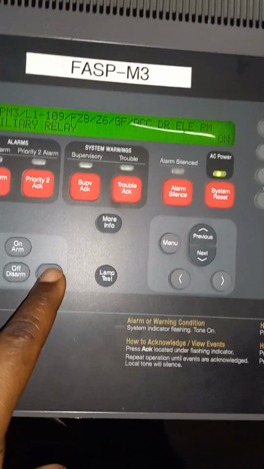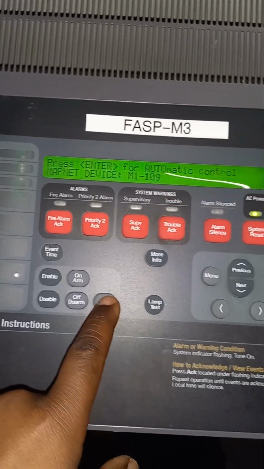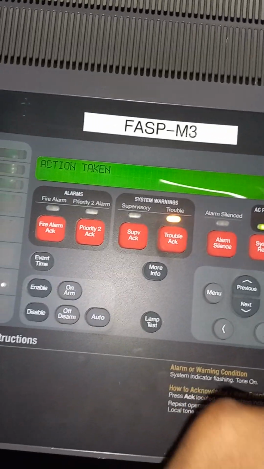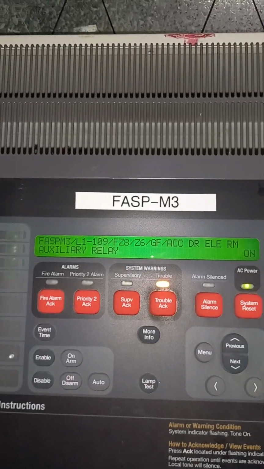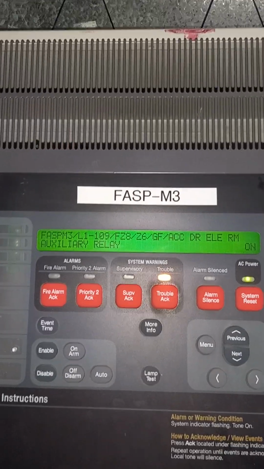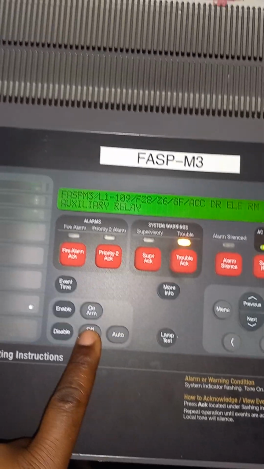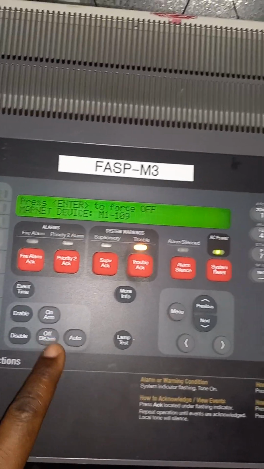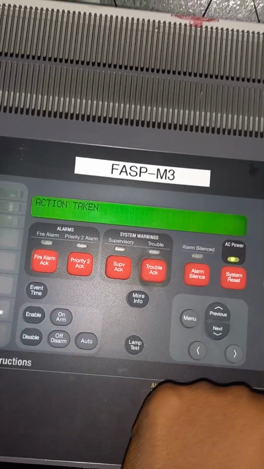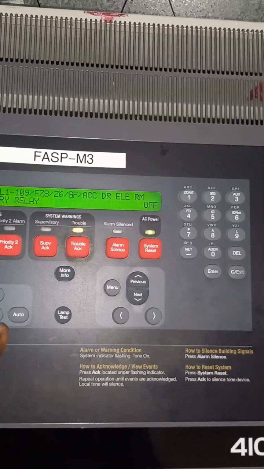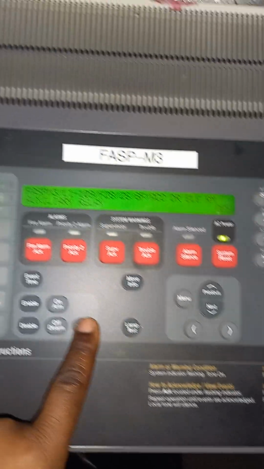So you can put it in auto, enter. If you want to switch it off, you are going to press disarm off. It has gone off. Now put it in auto.